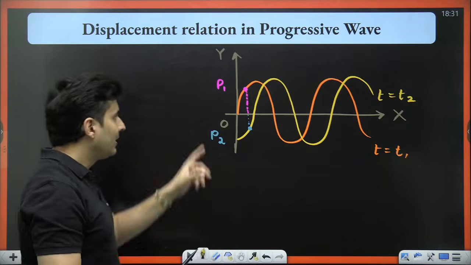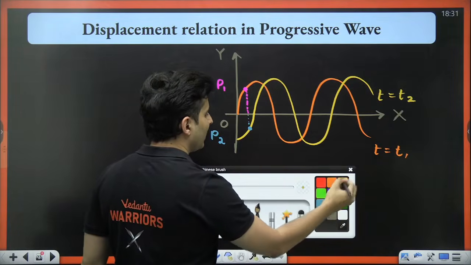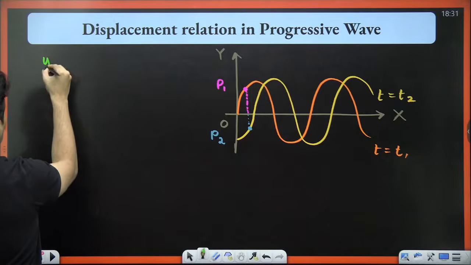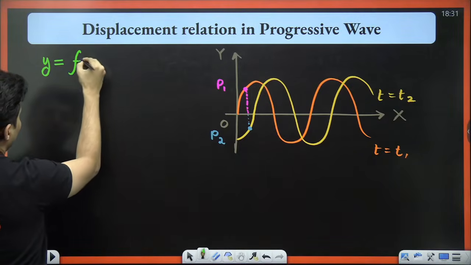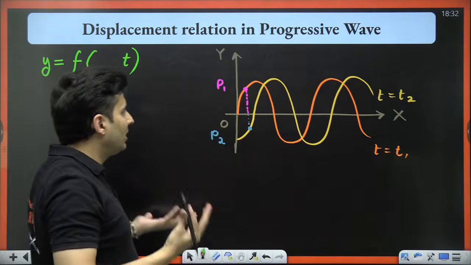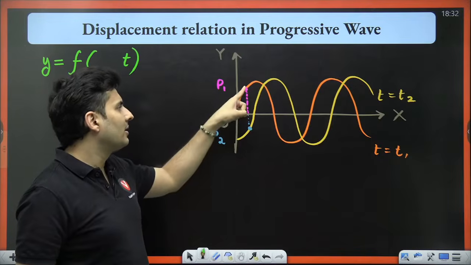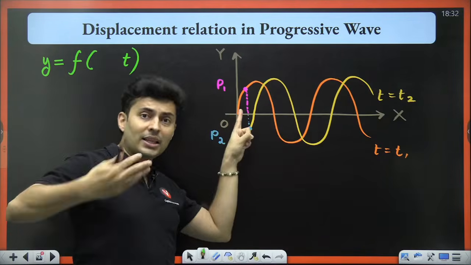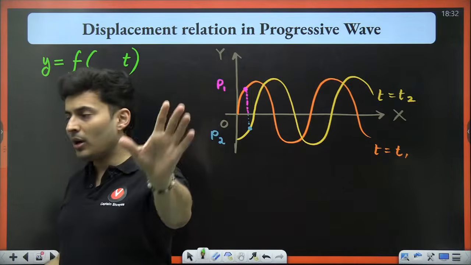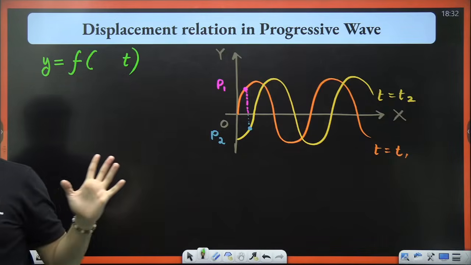Which means, if I ask you what is the y coordinate of the particle, I will say definitely it is a function of the time. It depends on the time. At which time are you looking at it? At this time it is here. At some other time it is here. At some other time it will be somewhere else. So do you agree it is a function of time? Do you agree it will be dependent on time?